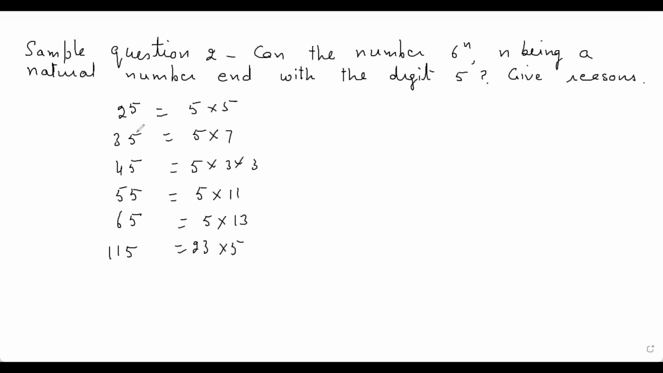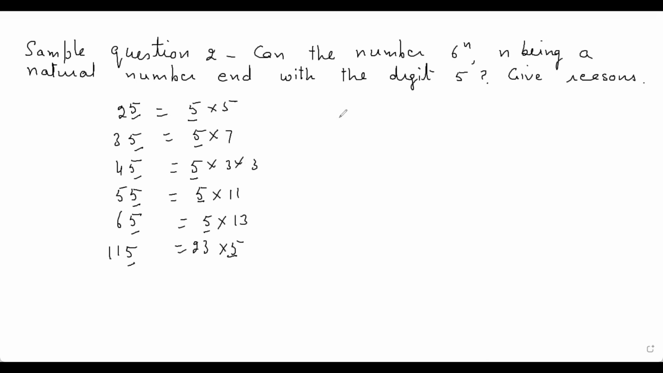So in all these numbers, what I have seen is that they all end with 5. It means if I check them, there is one factor 5 everywhere, and the other factor can be anything. But one of the factors must be 5 if a number ends with 5.